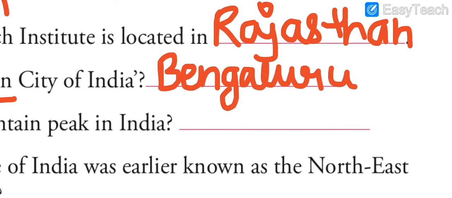Bengaluru is known as the garden city of India. Again, if I repeat, it is also known as the Electronic City of India. It is also the place where the Indian Institute of Science is located. It is also called the Silicon Valley of India.